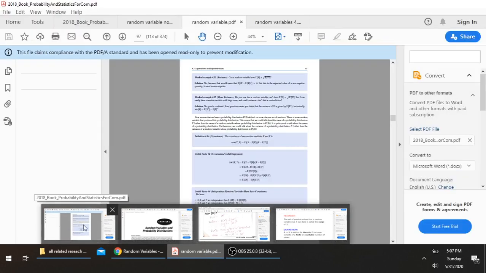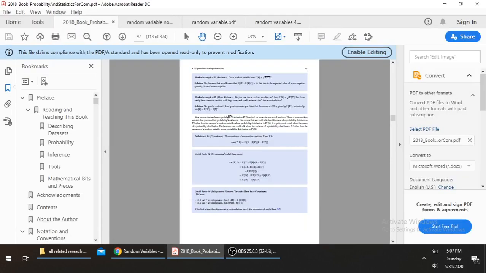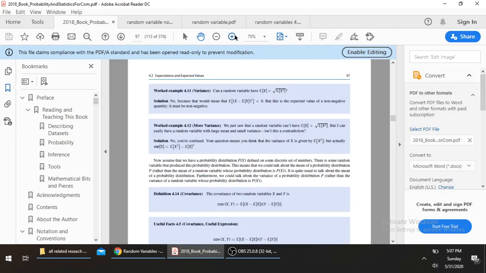The third idea is covariance. Covariance can always be found in the case of more than one random variable. So when we have two random variables x and y, we can find the covariance.